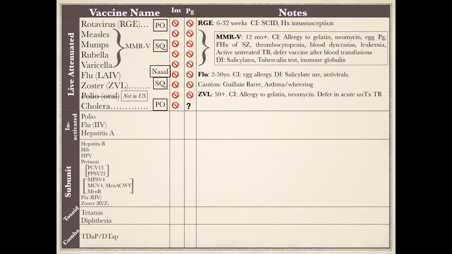It is contraindicated for immunocompromised individuals. Those who have active untreated tuberculosis need to wait to receive the vaccine. Drug interactions: it is not recommended to administer live zoster vaccine with pneumonia polysaccharide vaccine, the one with 23 serotypes. Wait for 4 weeks between the vaccines.